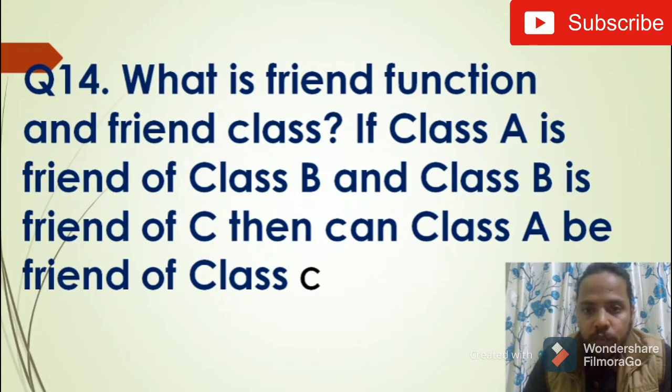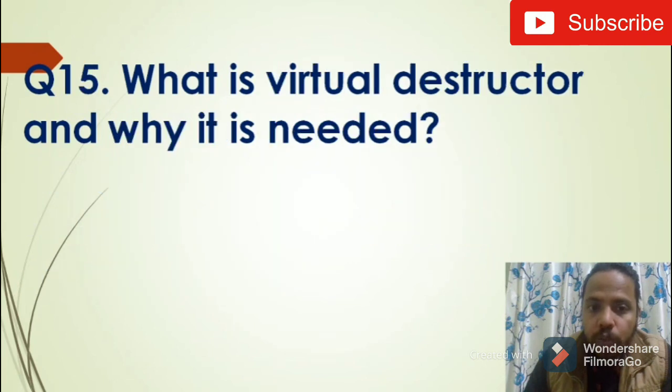Question number 14: what is a friend function and what is a friend class? If class A is a friend of class B and class B is a friend of class C, can class A be a friend of class C? The answer is no, it cannot be. But you have to clear your concept of friend classes and friend functions and why they are used in C++. And the last question is what is a virtual destructor and why is it needed.